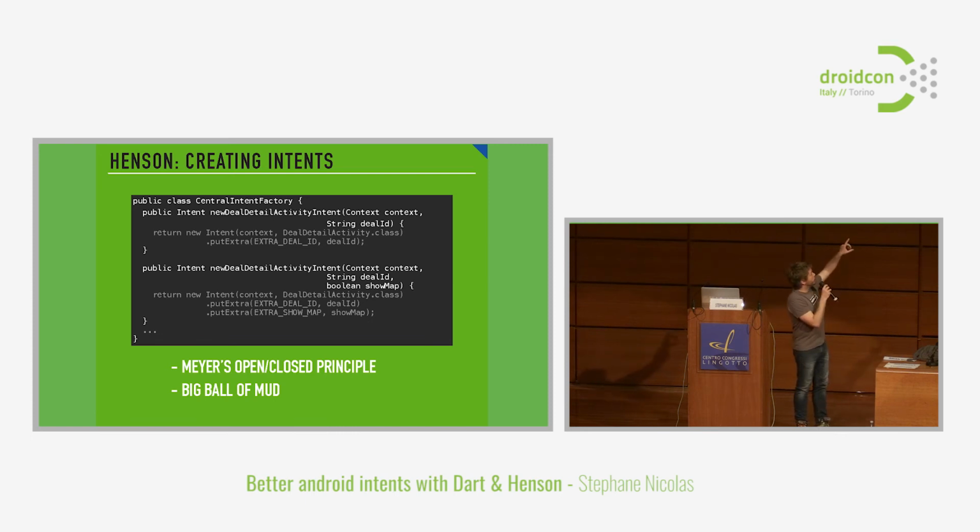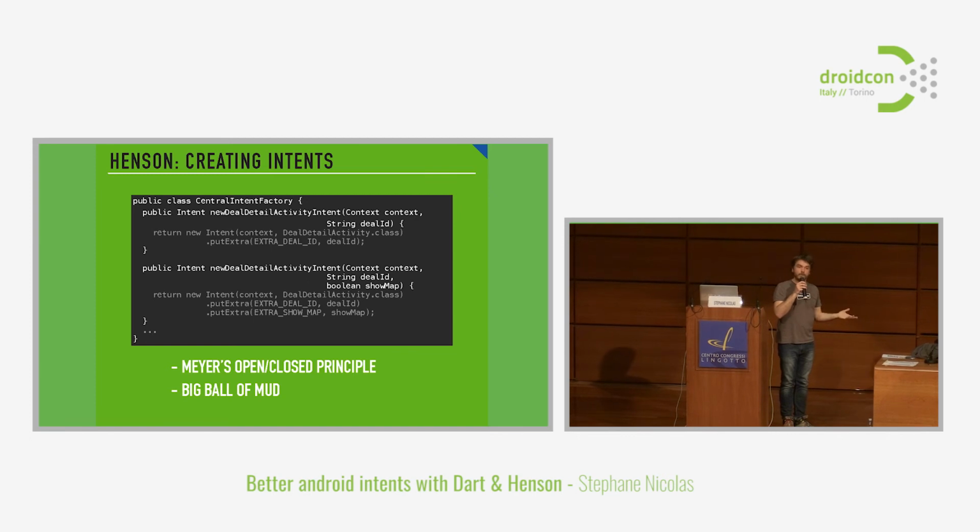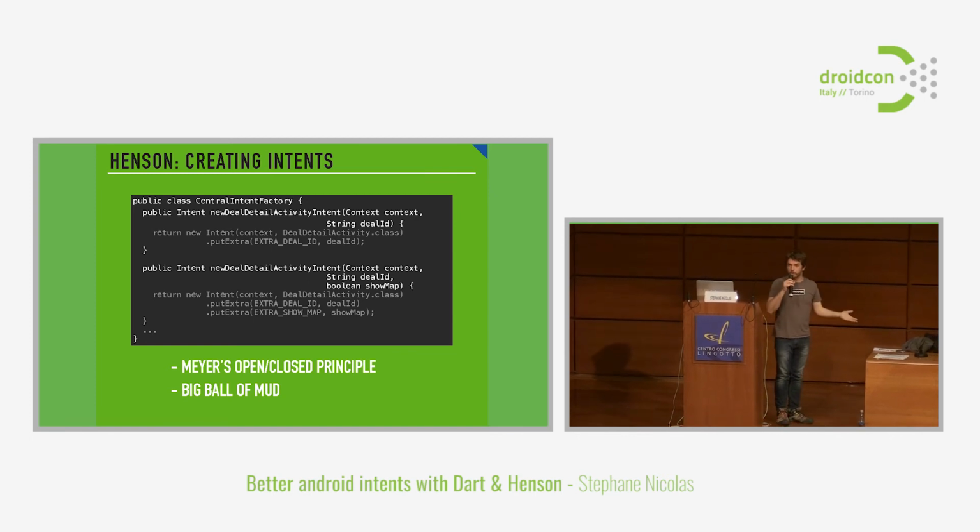You could do that with static methods, for instance, or you could have a static inner class called IntentBuilder inside DealDetailActivity, which provides the static methods above. So here we would just put the same methods only to go to DealDetailActivity, and they are just building the intents to go to this activity and only this one. Already it's a bit better. It's not going to grow exponentially.